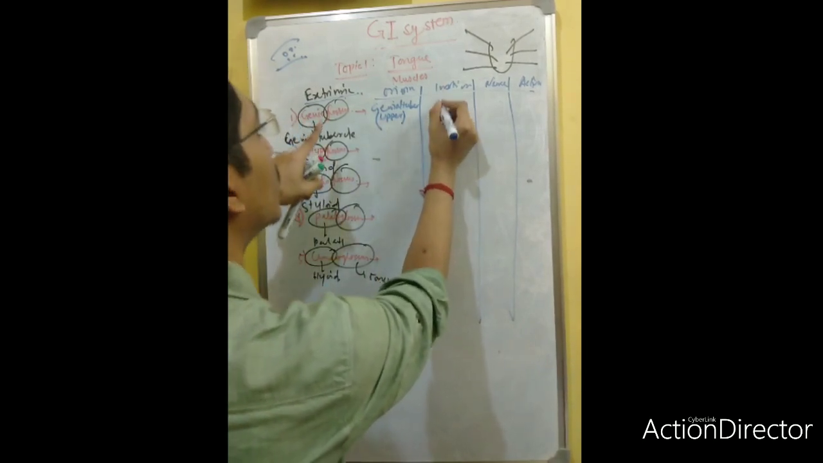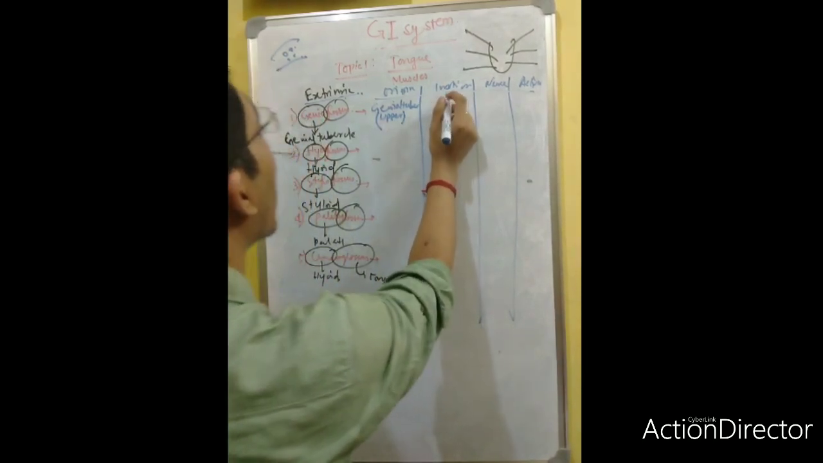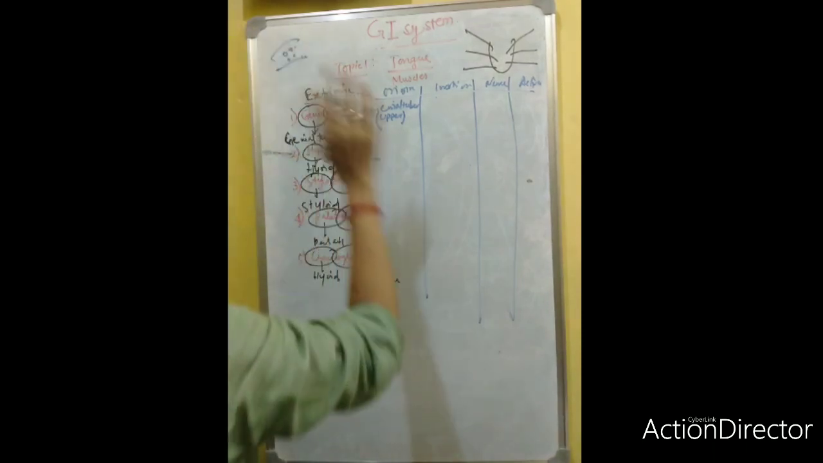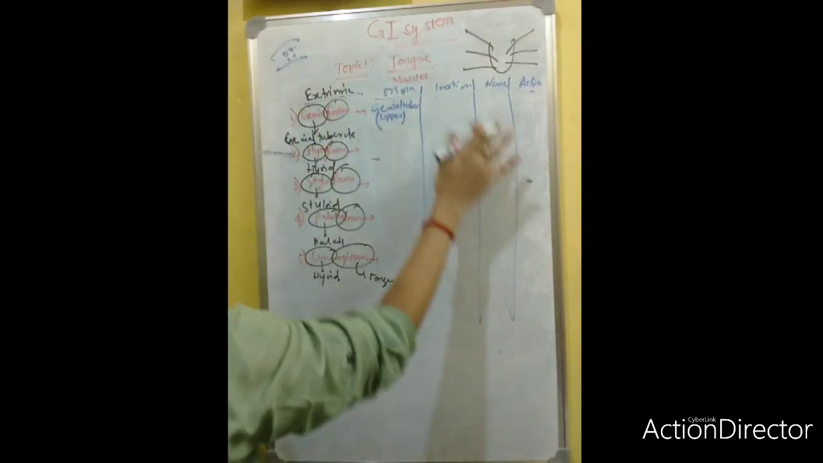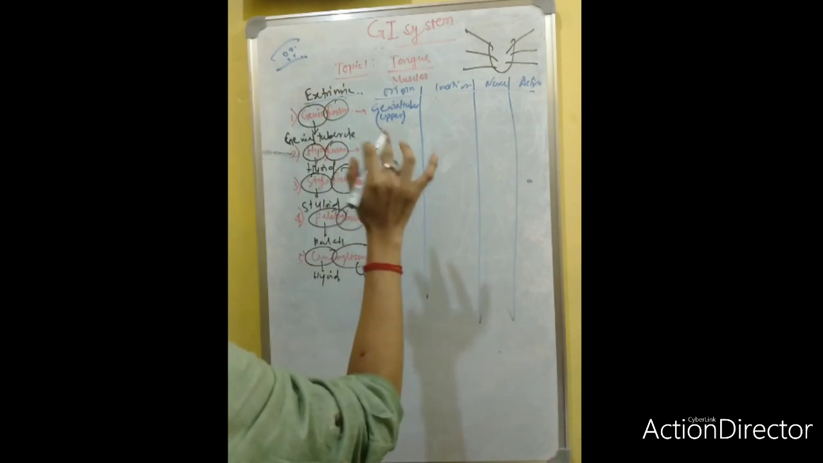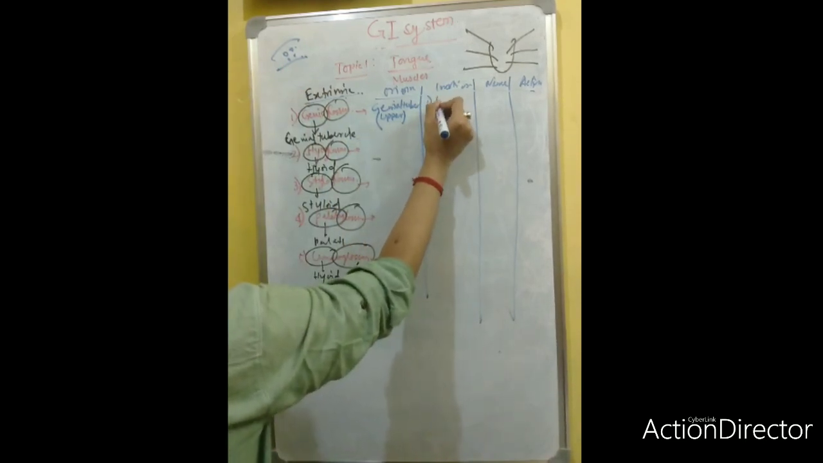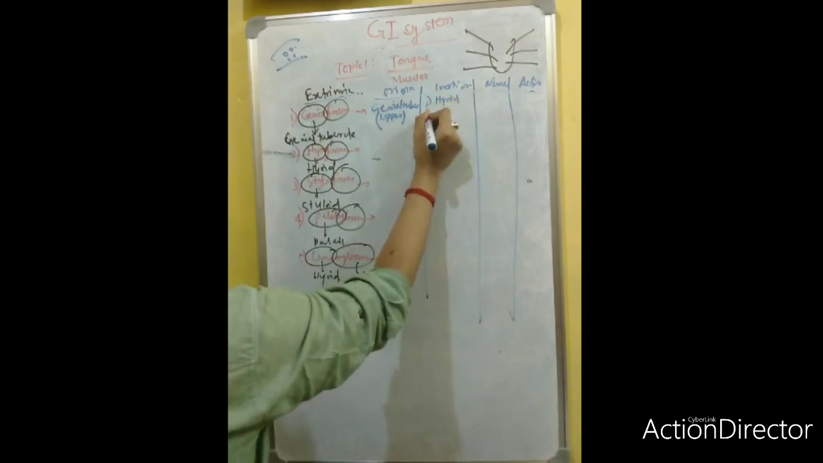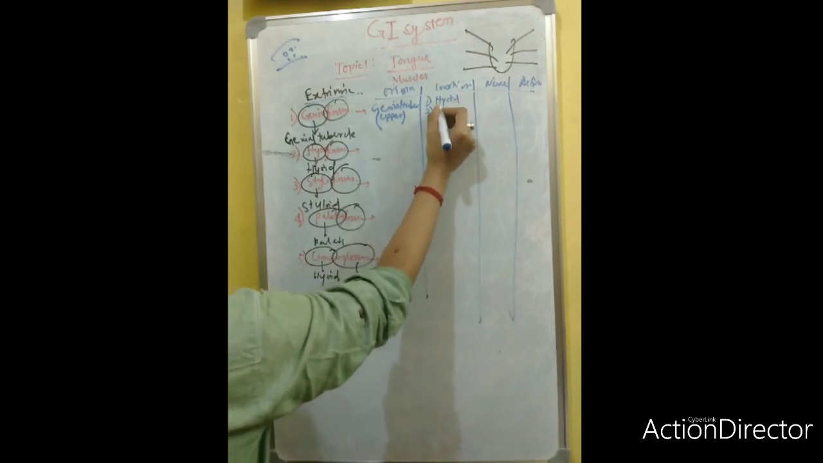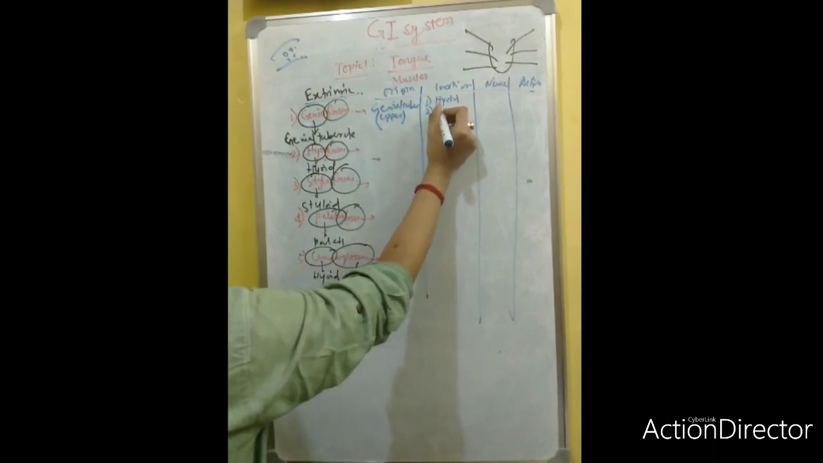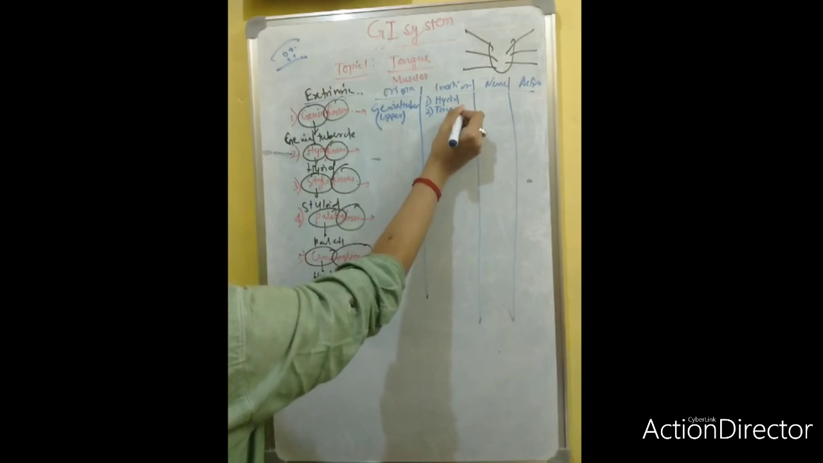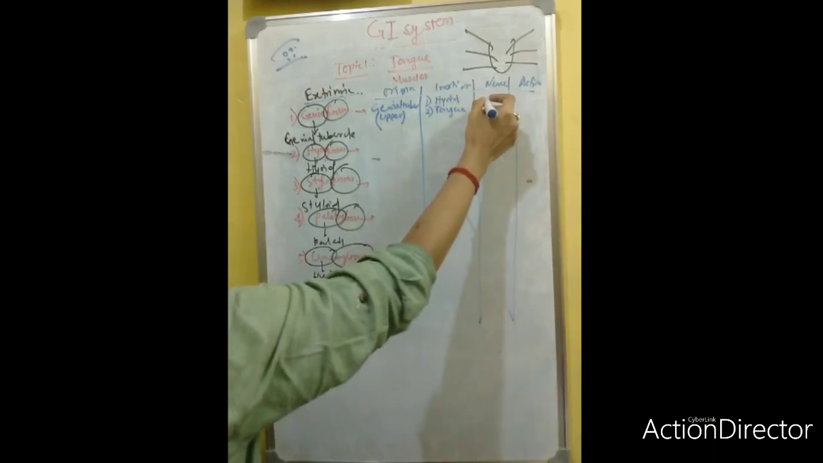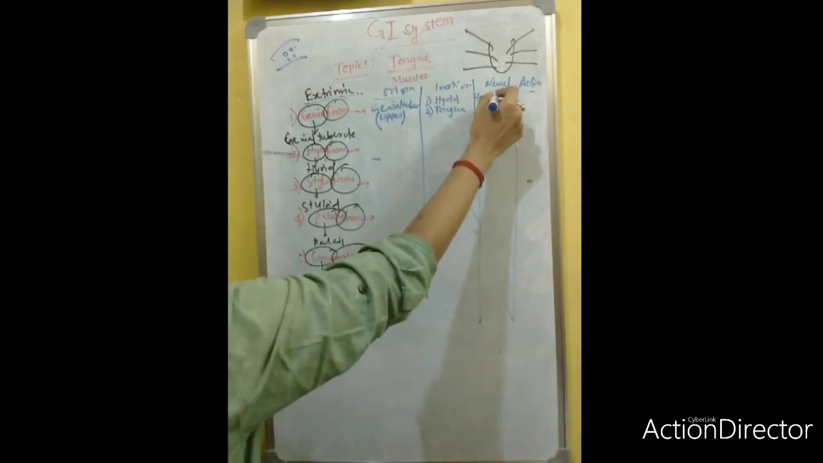Insertion is into the glossus. This genioglossus is a fan-shaped muscle. If I draw the diagram, you will see it is fan-shaped. It has insertion on the hyoid bone, and also on the tongue. What is the nerve supply? All are supplied by the hypoglossal nerve.